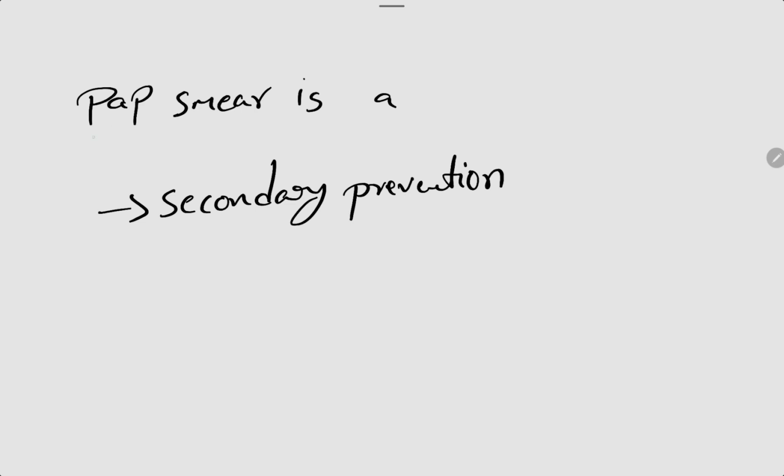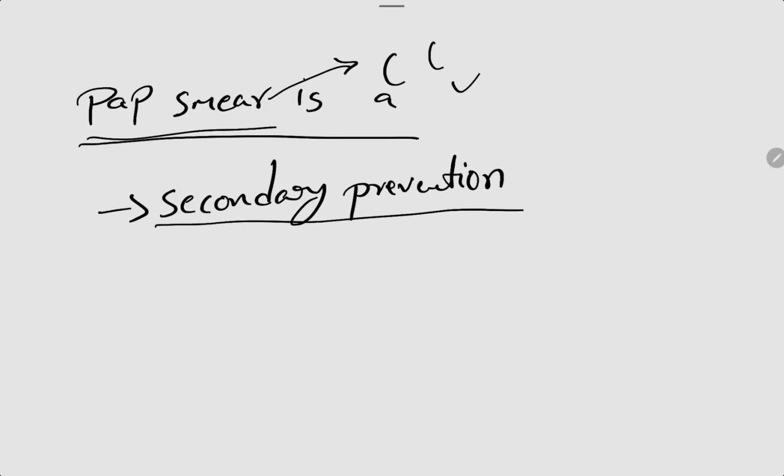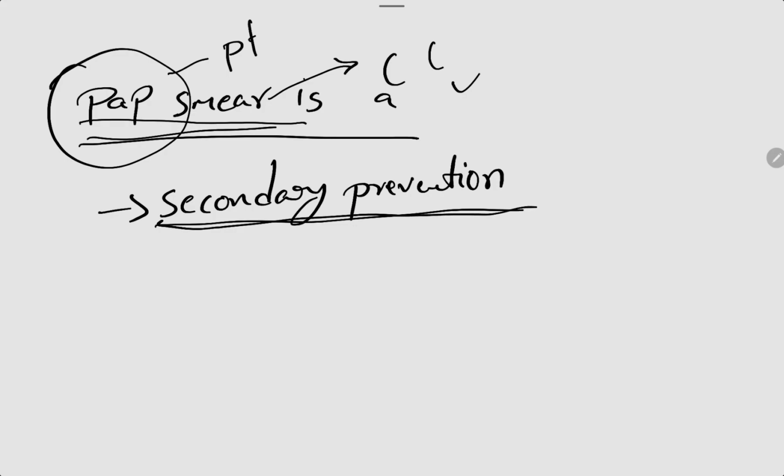So the next one is pap smear. Pap smear is nothing but a diagnostic method to find out cervical cancer in the woman. So in the prevention category, this pap smear comes under the secondary prevention. Why? Because we already expect that the patient is having some problem. So in order to reduce the disease or any illness, we are doing the pap smear. So this method comes under the secondary prevention. Okay, these are the levels of prevention.